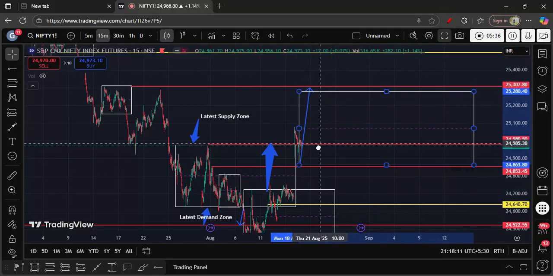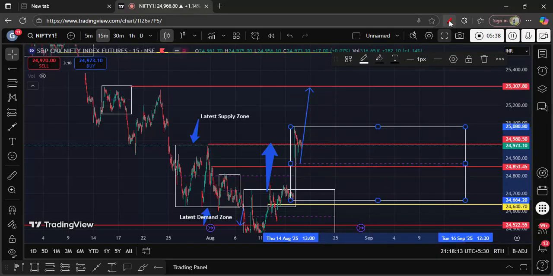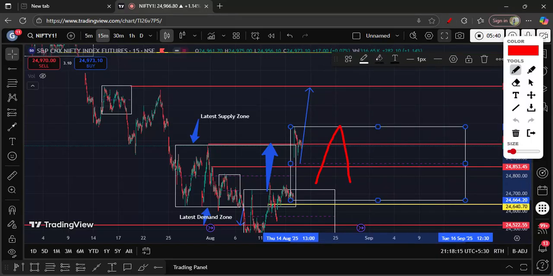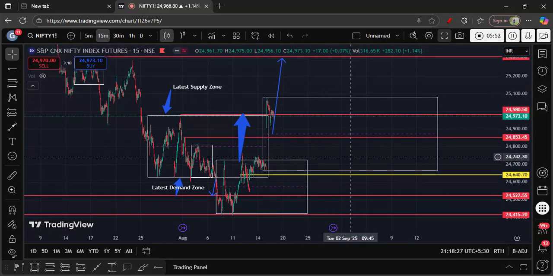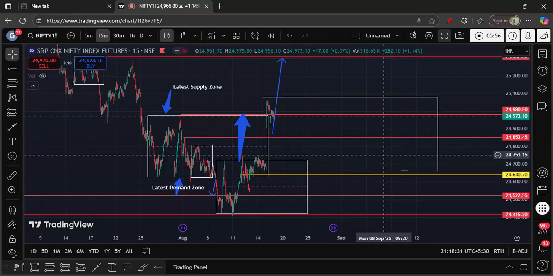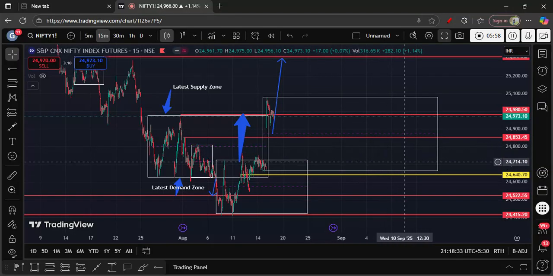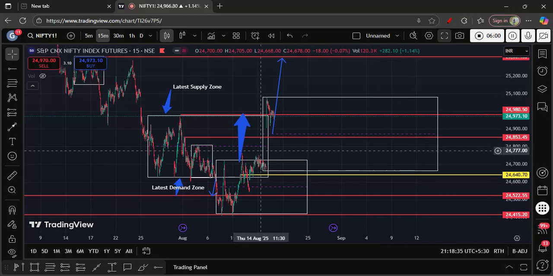Within this range, the market may move like this and go like this. This kind of pattern we can see in the further days. If we get any confirmation on the downside this week itself, then we can say that the market is going to move on the downside. But as of now, there is no confirmation that the market will move on the downside.